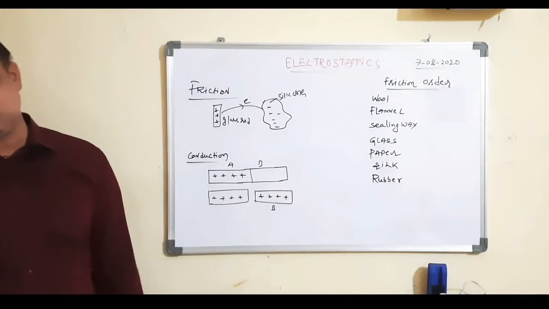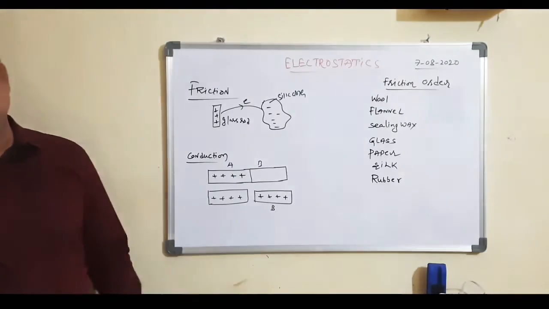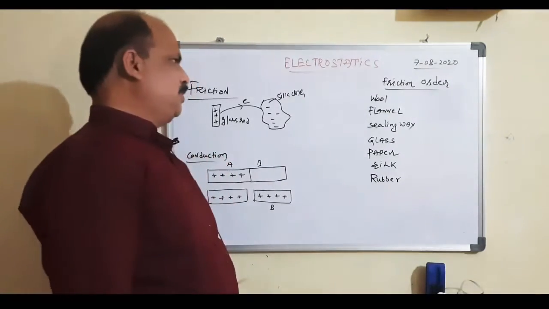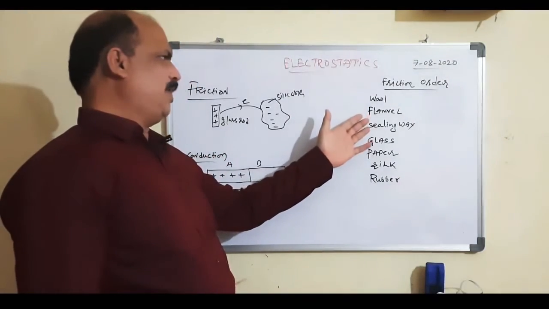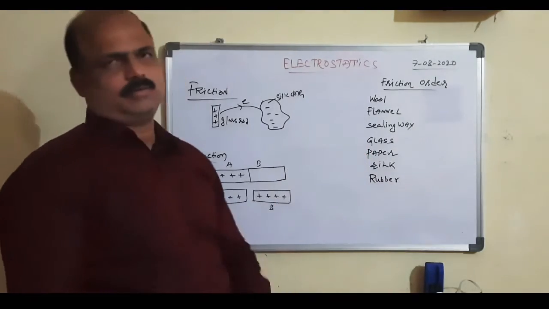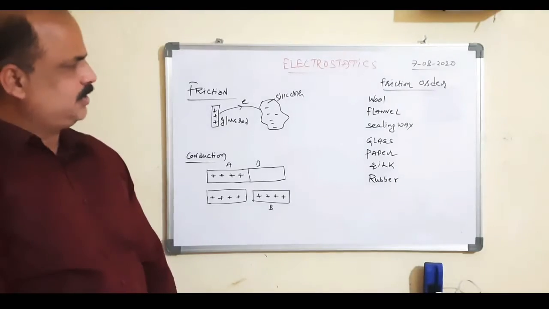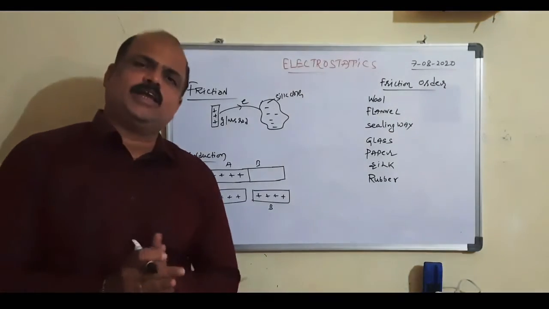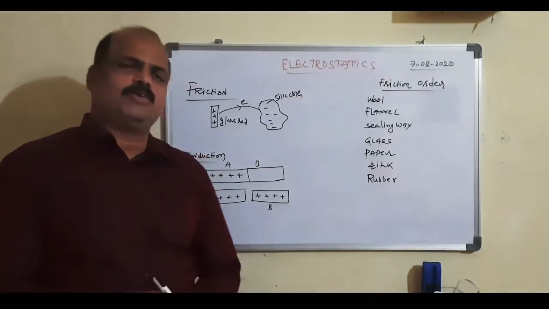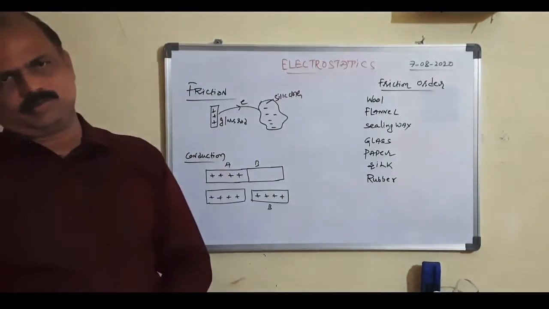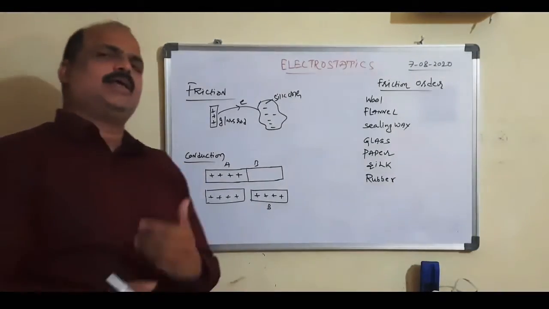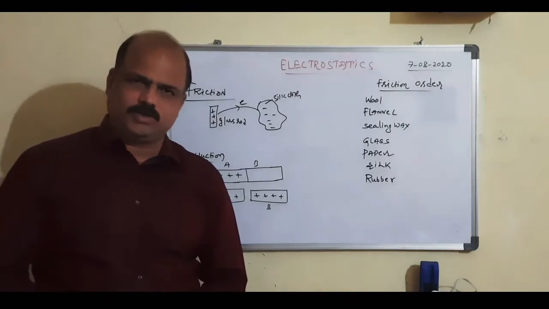Students, you must remember one order, that is the frictional order. See this order: wool, flannel, sealing wax, glass, paper, silk, rubber. In this order, if we rub any two materials with each other, the material which is higher in the order gets positively charged. The material which is lower in the order gets negatively charged.